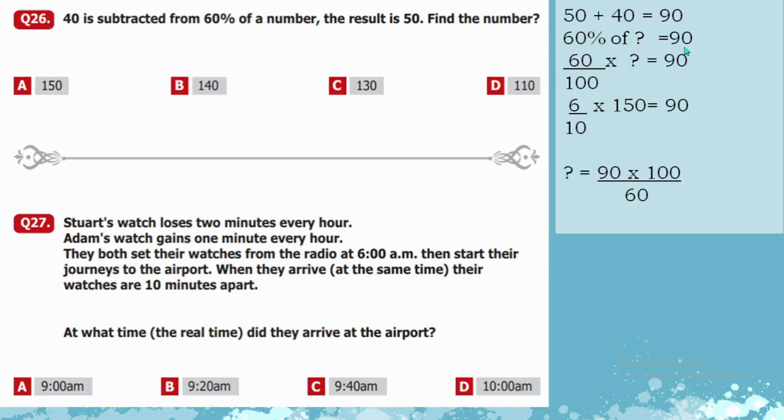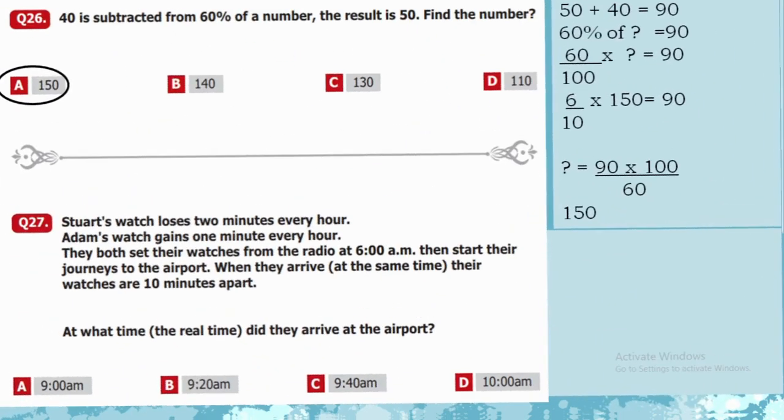Otherwise, you may use this equation to find out the answer as well. 60 by 100. 100 is in division here. It will be moved to the other side of the equal. It will be 90 multiplied by 100, and 60 was multiplied by the number. So 60 will be in division on the other side of the equal. So here if you solve it, still the answer is 150. So A is our correct option.